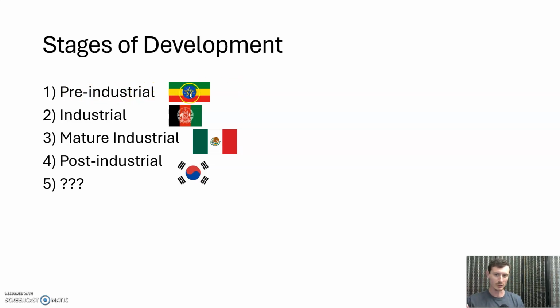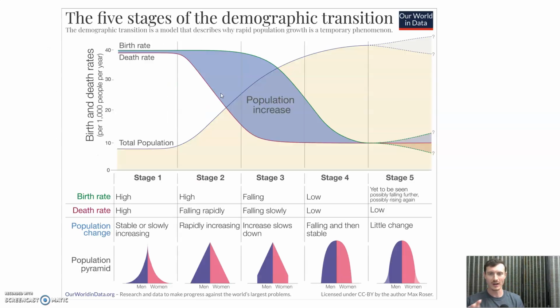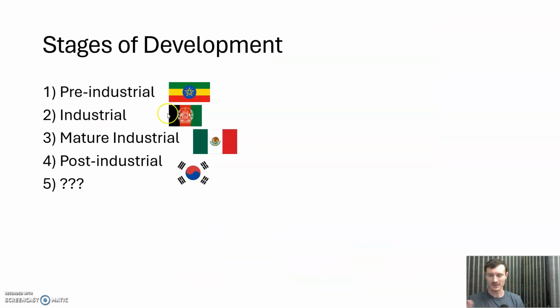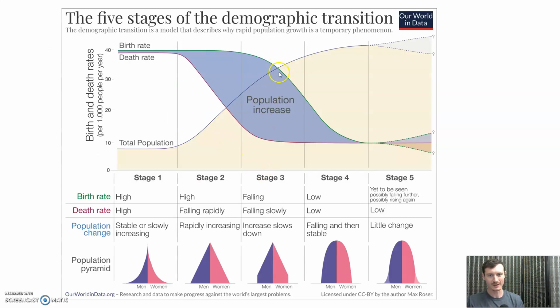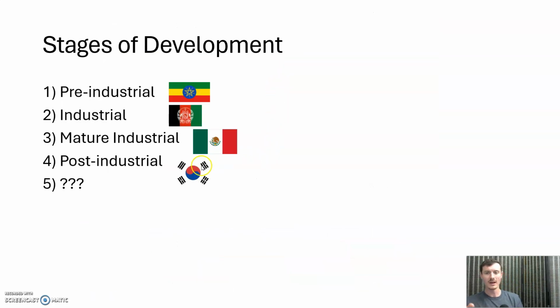As far as putting some names to these phases, different countries. Pre-industrial, we talked about Ethiopia as a good country to have in mind, whose population is still rapidly going up. Second stage would be Afghanistan, a country which has industrialized, is not completely there yet, but is starting to see significant improvements in terms of development, economy, way of life. Mature industrial, we might picture Mexico as being in stage 3, still increasing in population, but starting to level off. Birth rate has been high for a long time, but is starting to decline.